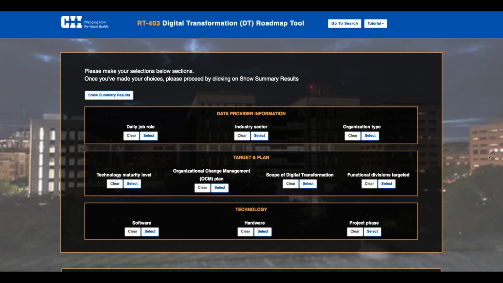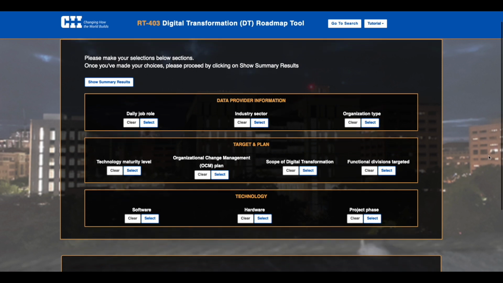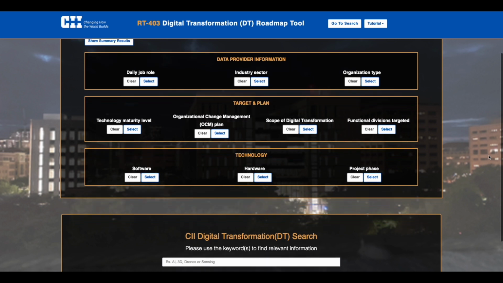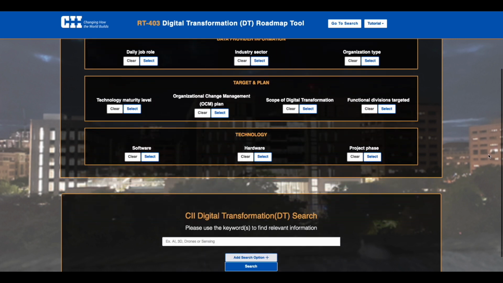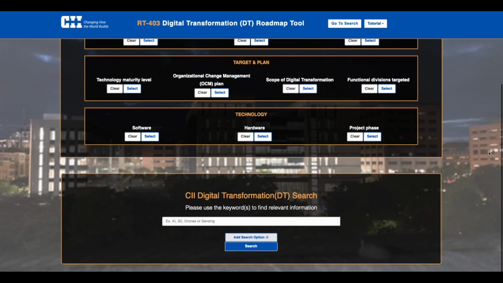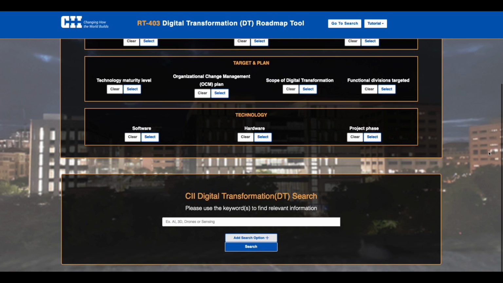The people who elect to use this tool are generally practitioners with experience and understanding of their own companies and projects and what makes sense for them. The point of the tool is to offer these individuals a set of existing data and CII expertise that they can use to determine how to best try a new digital transformation effort to hopefully ensure success based on prior lessons learned.